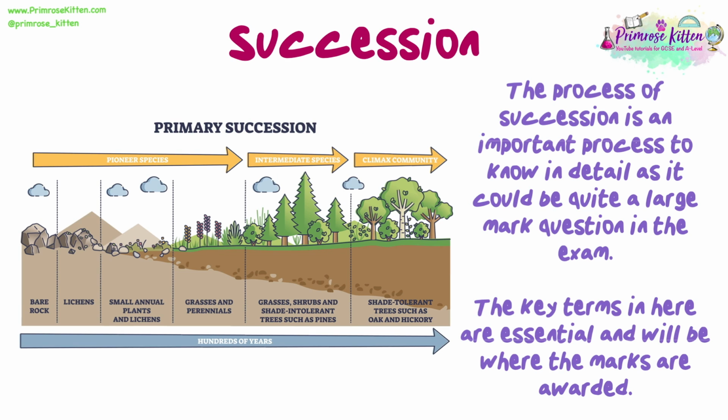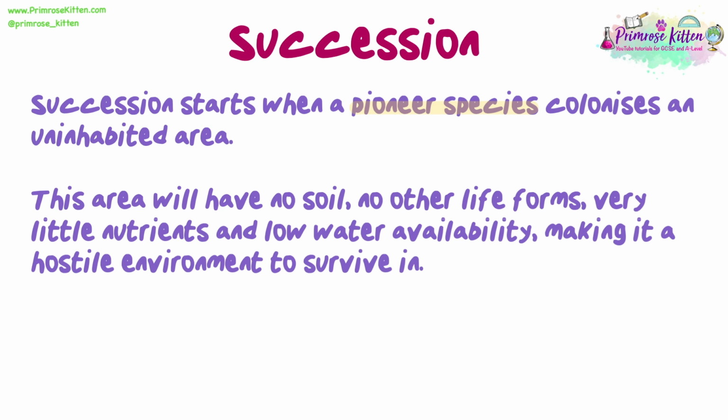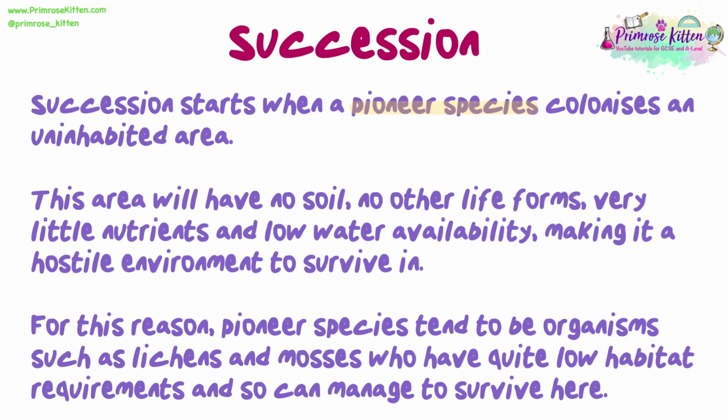The process of succession is an important process to know in detail, as it could be quite a large mark question in the exam. The key terms in here are essential and will be where the marks are awarded. Succession starts when a pioneer species colonises an uninhabited area. This area will have no soil, no other life forms, very little nutrients and low water availability, making it a hostile environment to survive in.